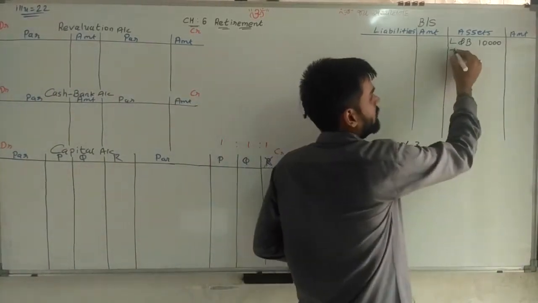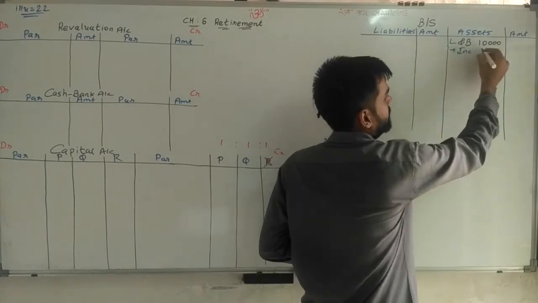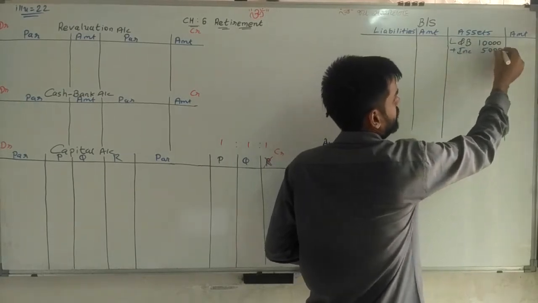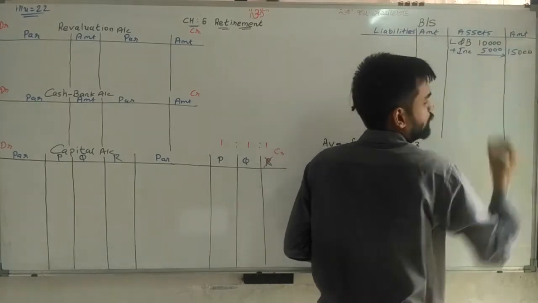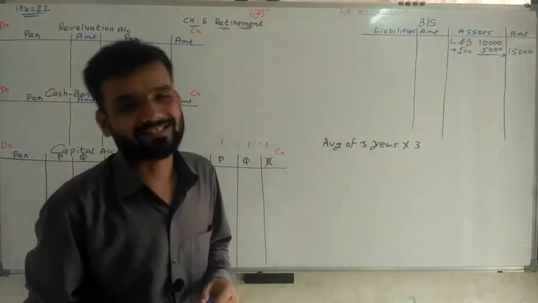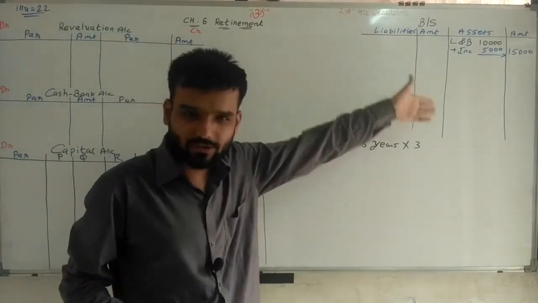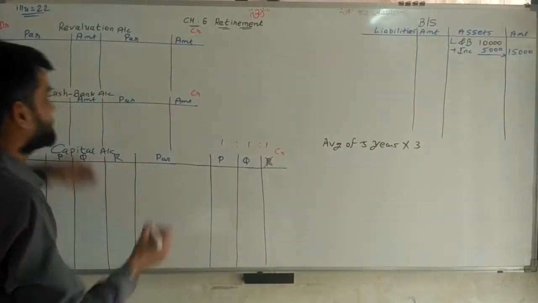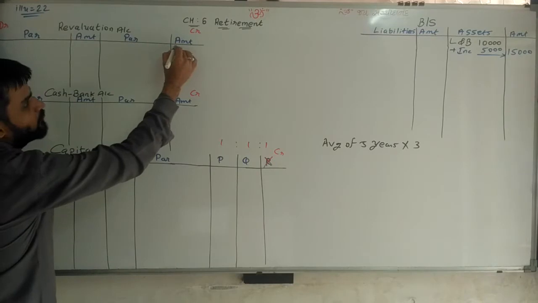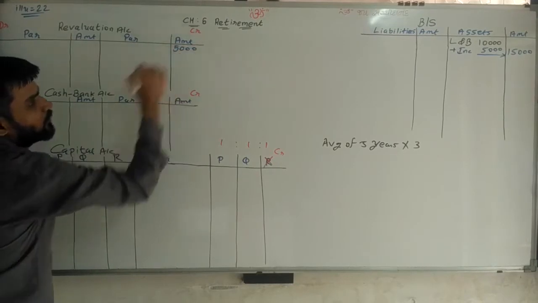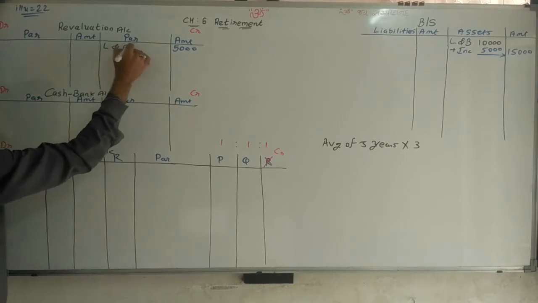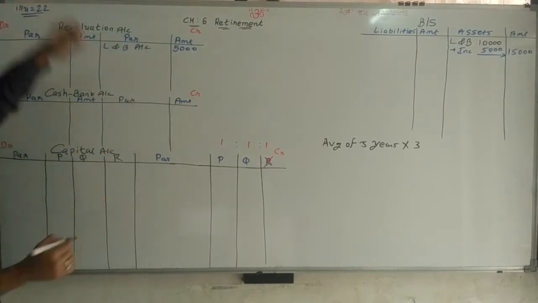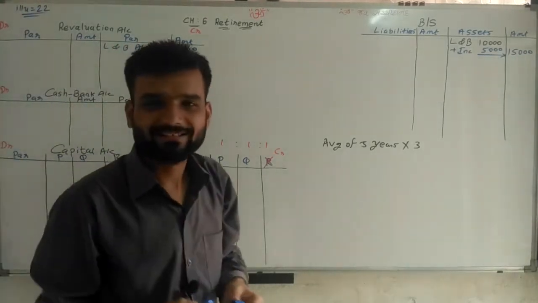So plus increase in value of land and building 5,000. In the outer column I can write 15,000 rupees. Asset increase means we are happy, so it is related to the revaluation account: 5,000. We have to write it in the land and building account. So land and building is clear.